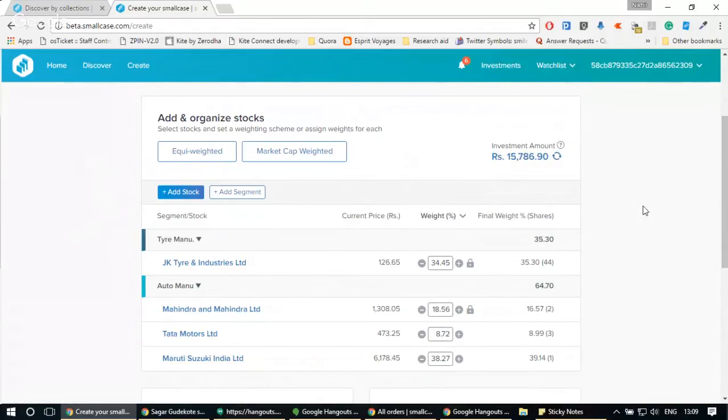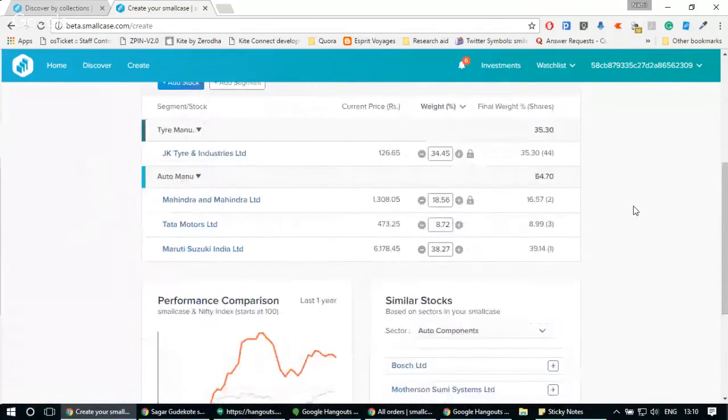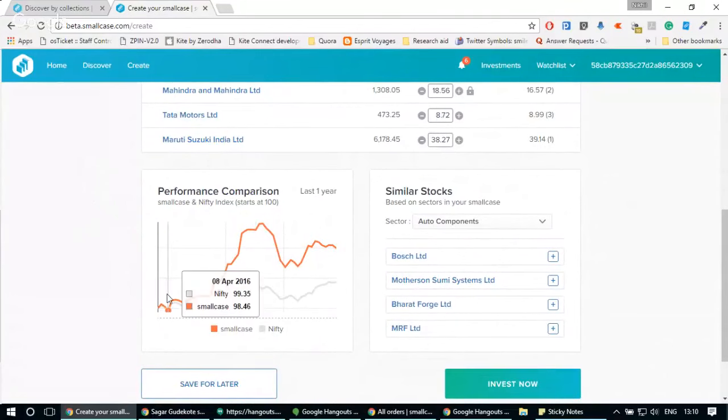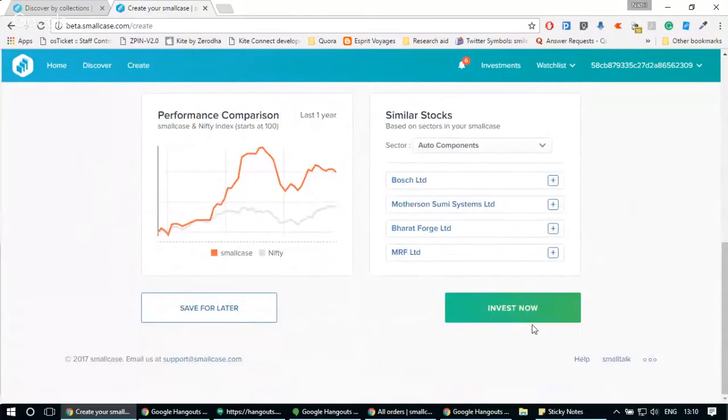Now, let's say I'm happy with this composition and I want to invest close to 15,500 rupees. I'm happy with the performance. As you can see, the smallcase that we've just created has outperformed Nifty by a huge margin. Both were set to 100 on 18th of March, and as you can see, the smallcase has performed exceptionally well. In the last 1 year, the smallcase has given a return of 41% compared to the 17% return generated by Nifty. Let's say I'm happy and I want to buy this smallcase. I just click on invest now.